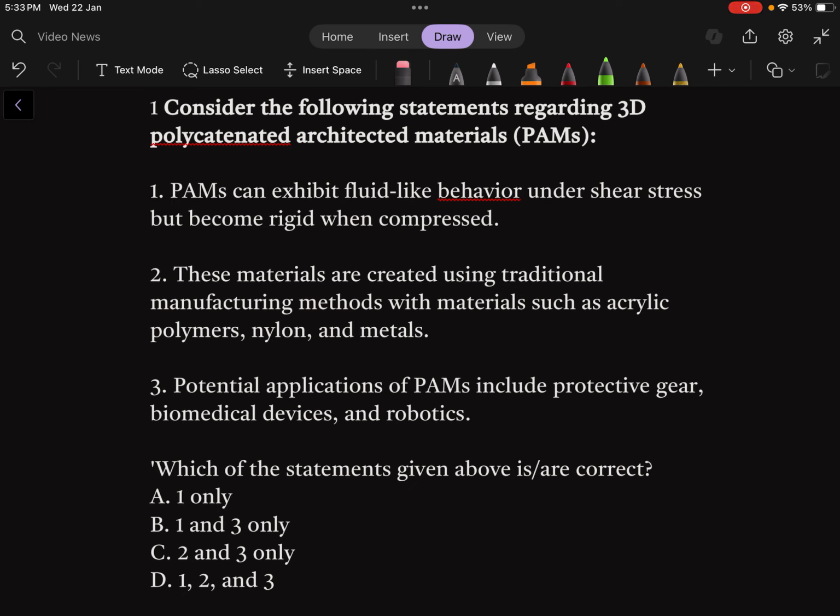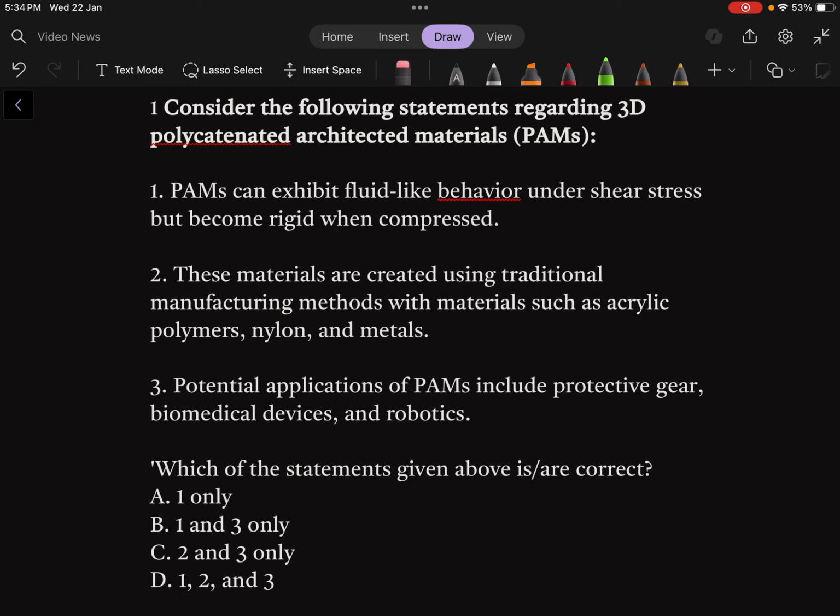So the first point says the PAMs, meaning polycatenated architected materials, of course those are 3D materials. PAMs can exhibit a fluid-like behavior under shear stress and become rigid when compressed. The second point says these materials are created using traditional manufacturing methods like polymer, nylon and metals. And potential applications of PAMs include protective gear, biomedical devices and robotics.